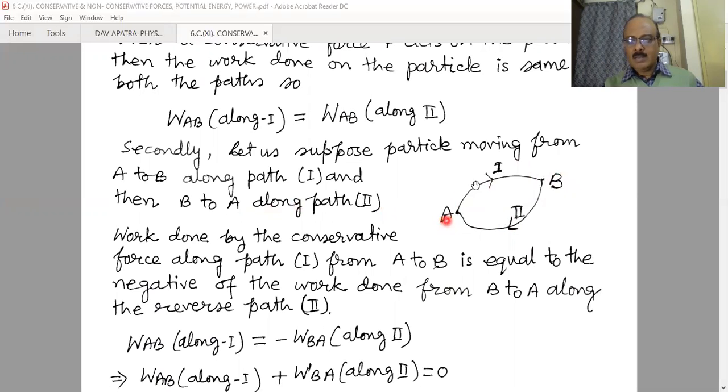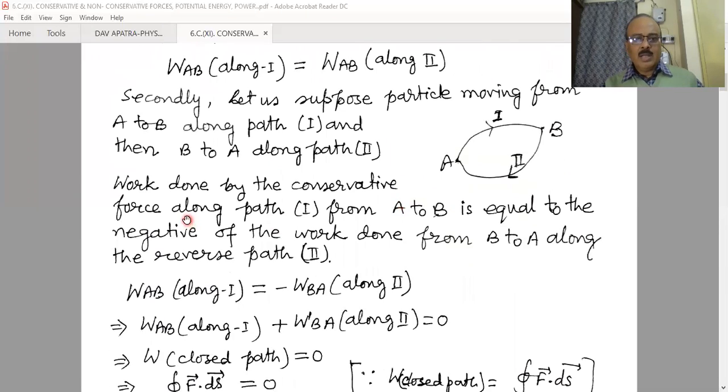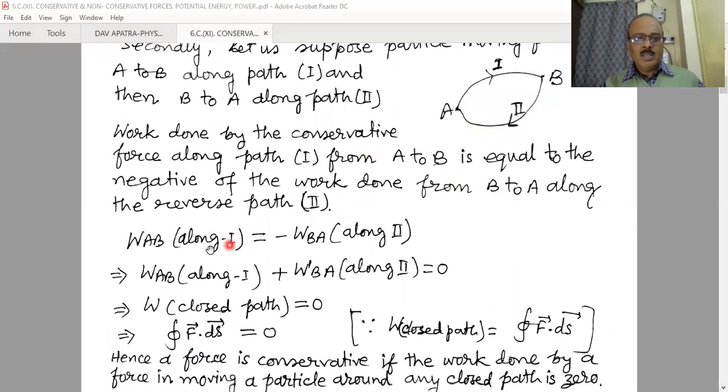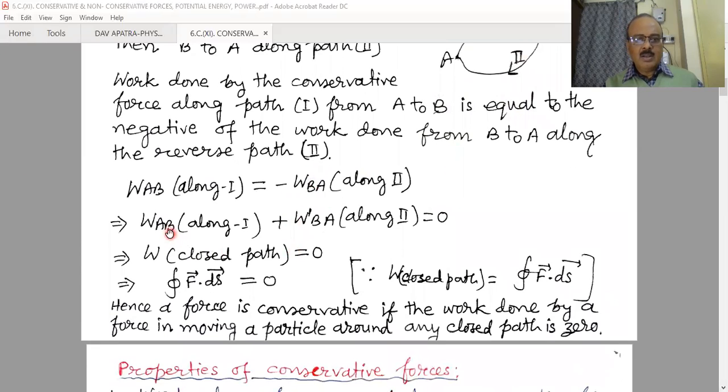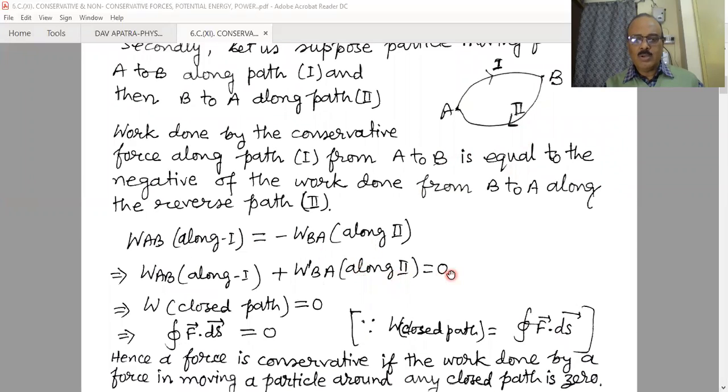The work done by the conservative force along path 1 from A to B is equal to the negative of the work done from B to A along the reverse path 2. Therefore, W_AB along path 1 equals minus W_BA along path 2, and from this we can write W_AB along path 1 plus W_BA along path 2 equals 0.